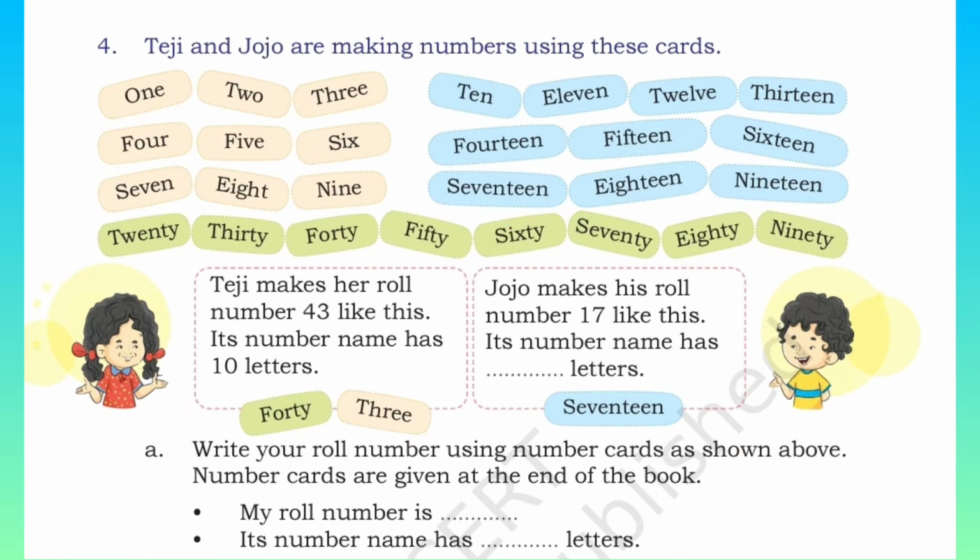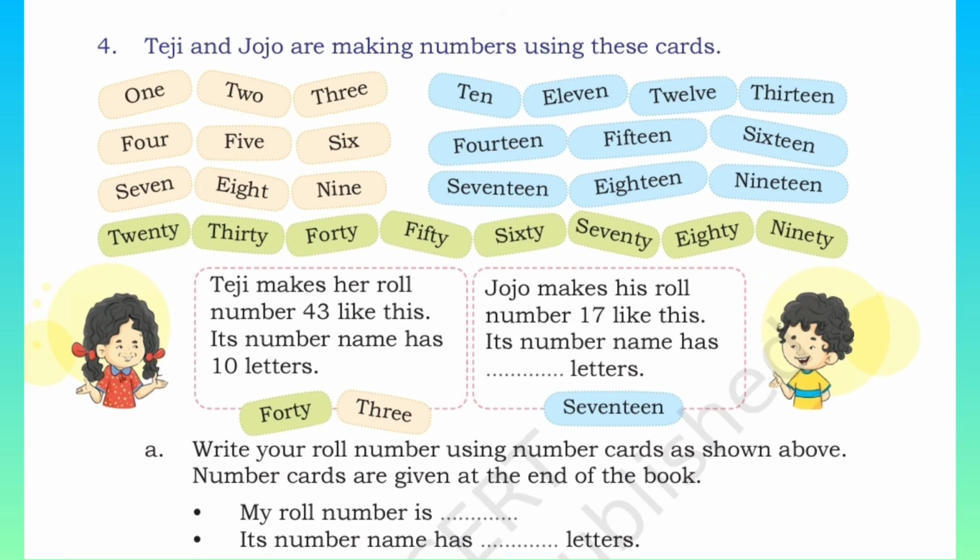TJ and Jojo are making numbers using the below cards: 1, 2, 3, 4, 5, 6, 7, 8, 9, 10, 11, 12, 13, 14, 15, 16, 17, 18, 19, 20, 30, 40, 50, 60, 70, 80 and 90. TJ makes her roll number 43 like this by adding 40 and 3. When we count, it has 10 letters.